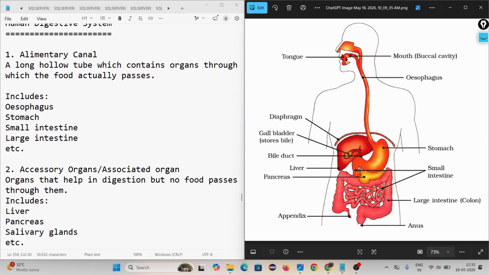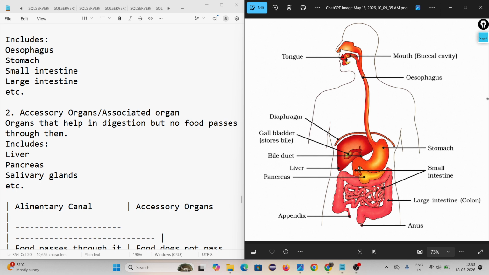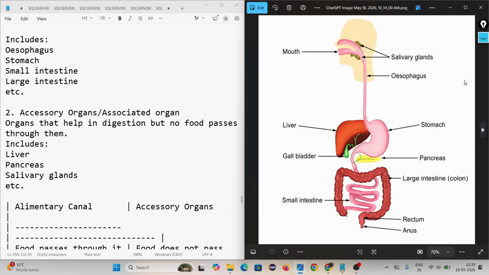And for performing digestion, some accessory organ. Accessory organs or associated organs help in digestion, but no food passes through them. Look, food actually passes through alimentary canal. The food never goes to these accessory organs, but they help in digestion. Like look, salivary gland. Then here you look liver, pancreas, gallbladder. They help for digestion. The food never goes to these organs. Okay.